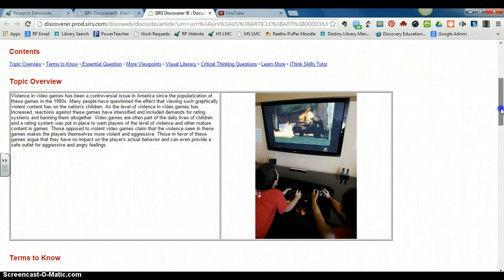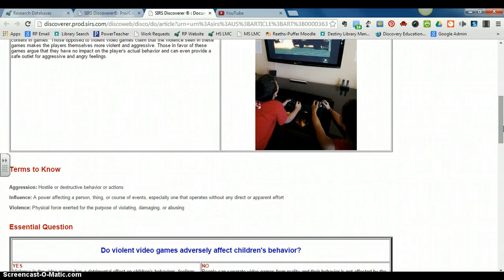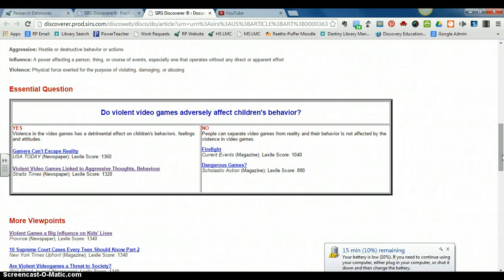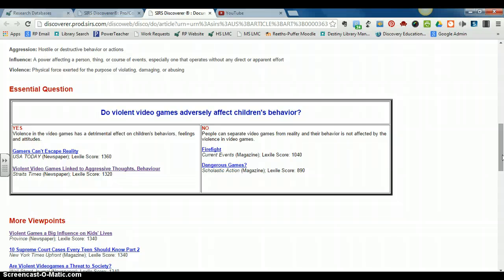There's going to be some terms to know. Because again, sometimes when we're reading these articles, we come across vocabulary that's unfamiliar to us, but is really important to understand because of how tightly it connects to the topic. Essential questions are for kind of the pro and con. Do video games adversely affect children's behavior? You can see under yes, we have two articles that we could look at. Under no, we have two articles that we also could look at.